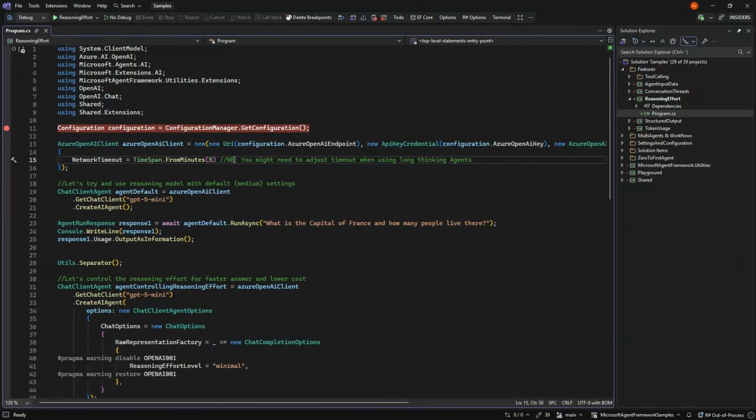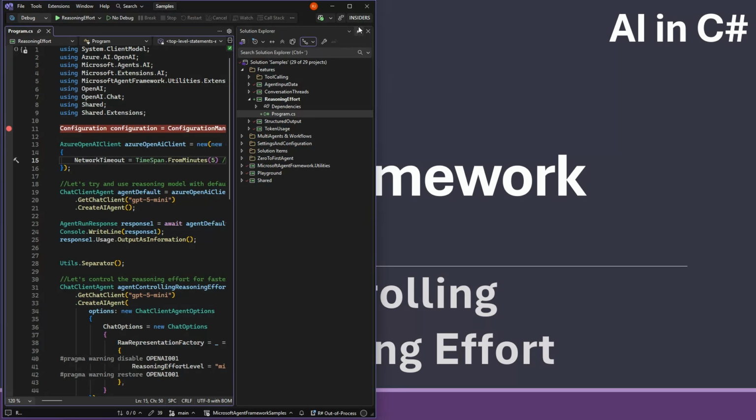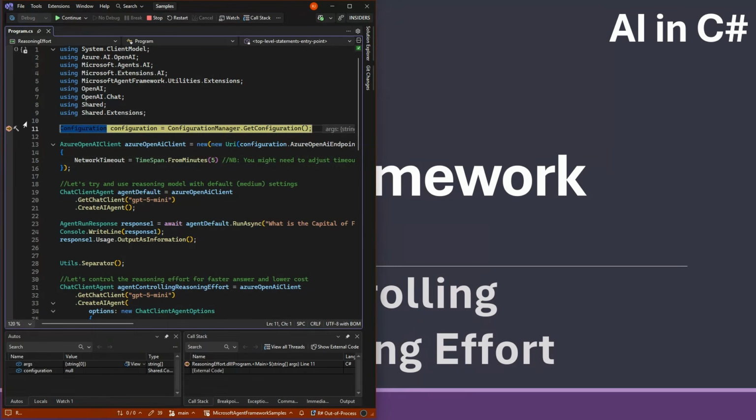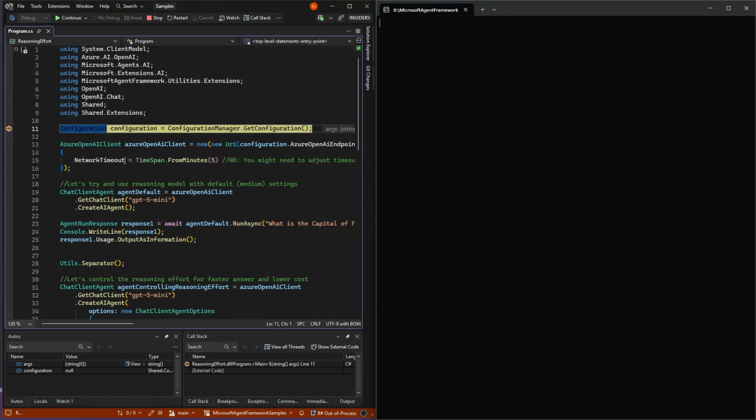So in order to see this best, the best way is to see the difference. So I'm going to quickly set this up so we can run this sample, which is in my sample repo that you can get for free on GitHub.